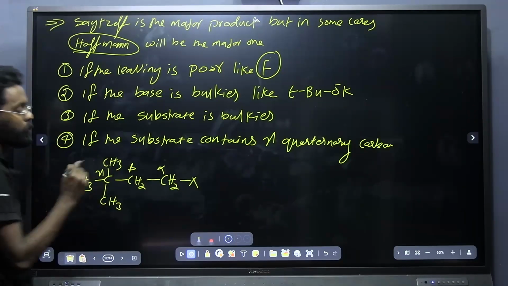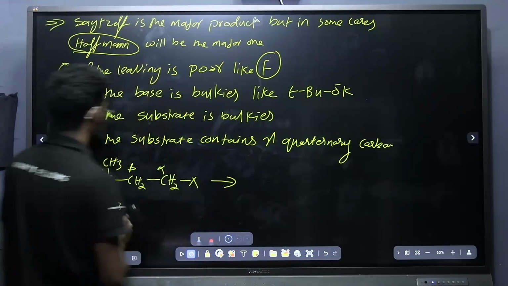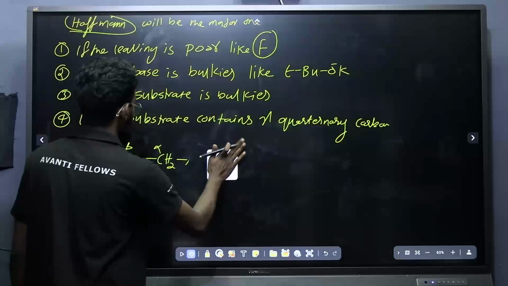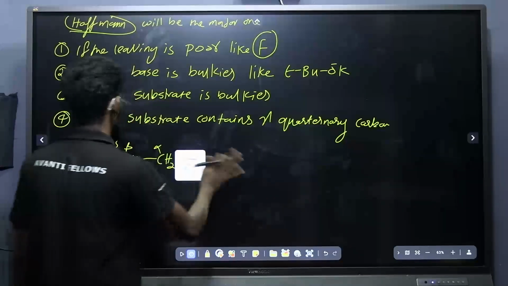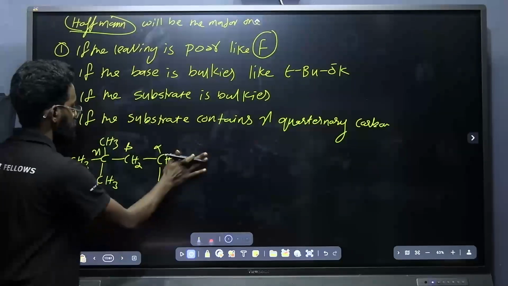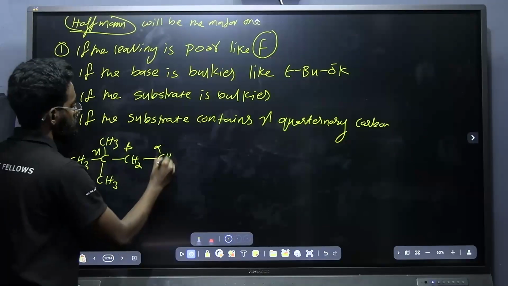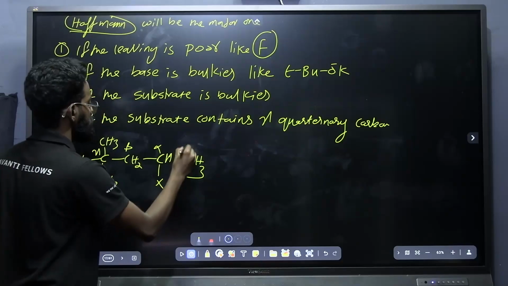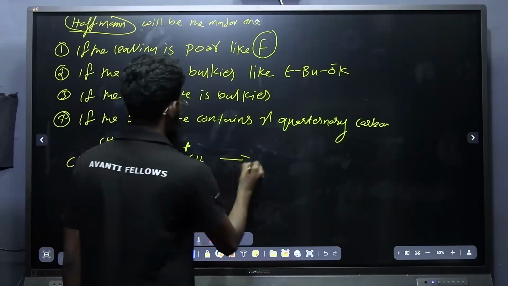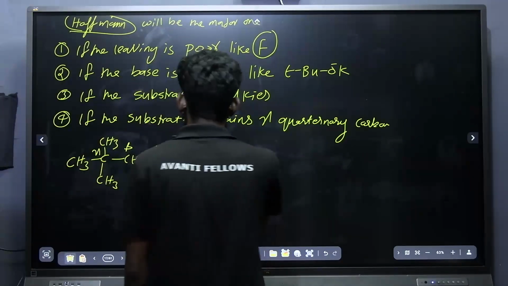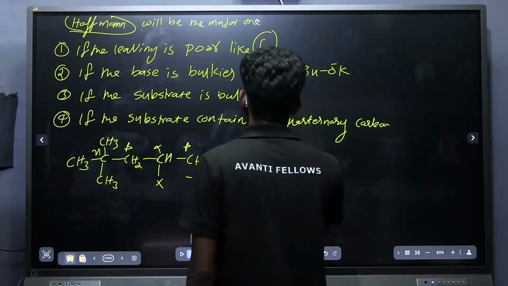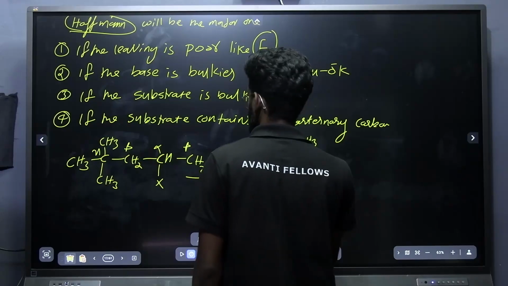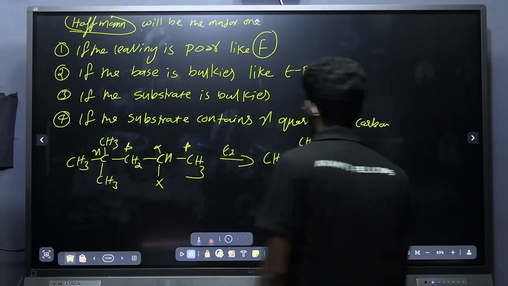In this case also the product that is forming here will be giving Hofmann as a major one. Okay, I am just putting halogen here. See, this is also beta one, and we can see the product, CH3, C, CH3, CH3.